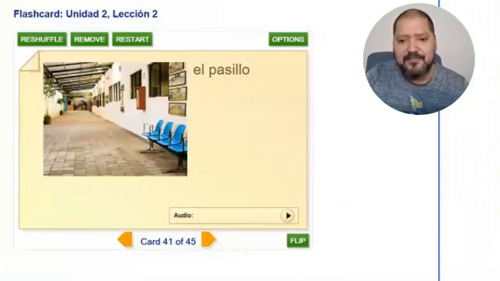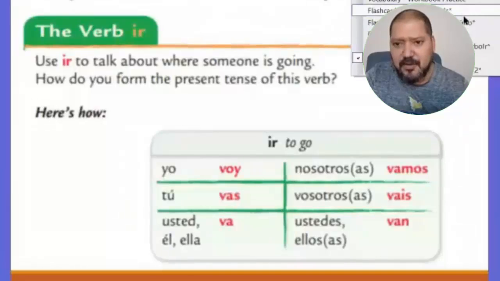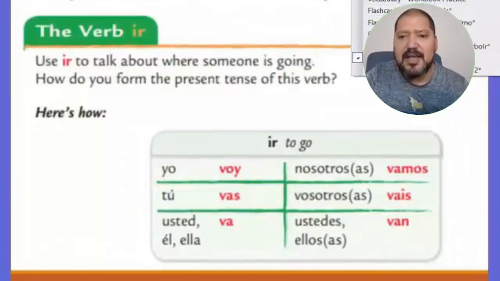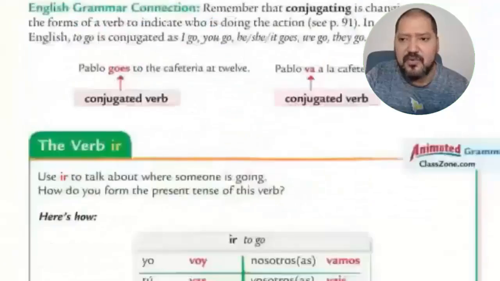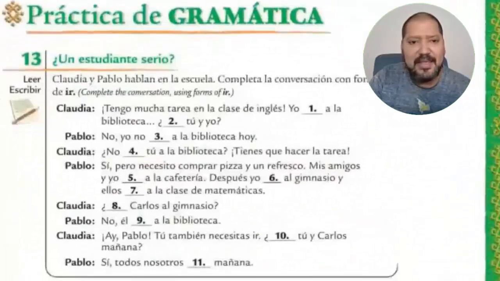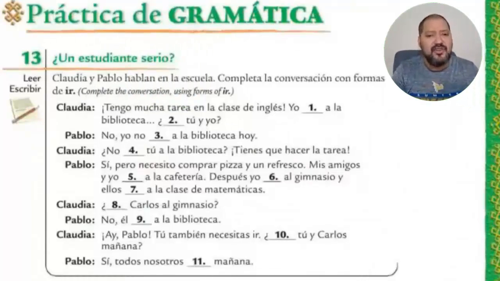First exercise for this grammar chart. I'm gonna do it with you, and then you go ahead and continue working with the workbook sheet that I'm gonna post for you to turn in today. This is a grammar chart. You are gonna find it on page 120, and the exercise is this. Let's see. Complete the conversation using forms of ir. This is a verb that we've been studying lately.